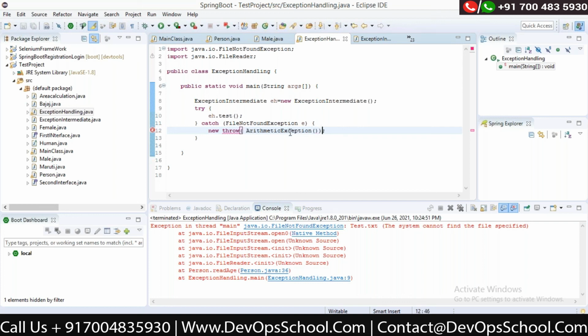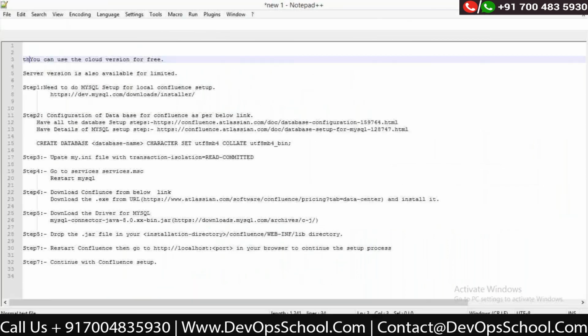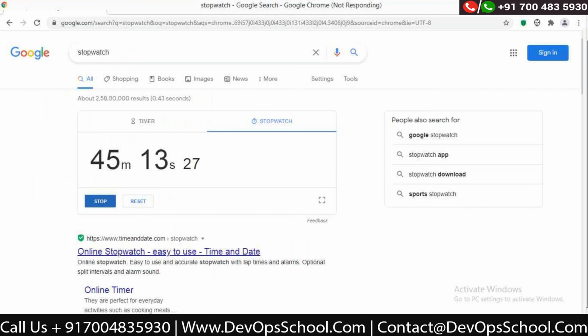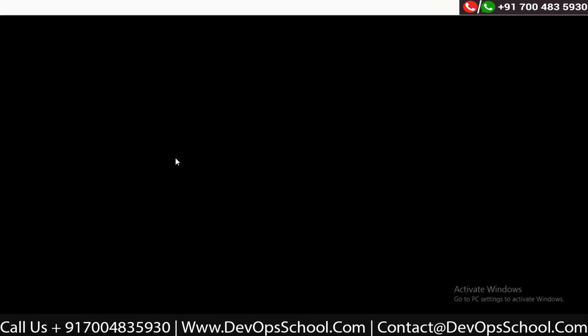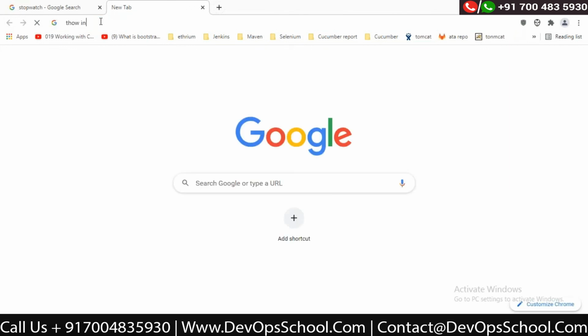Something is wrong with the syntax. Let's check it. Throw syntax, there's some mistake, I think. Is it caps, or I don't know? What happened to this? Throw in Java.